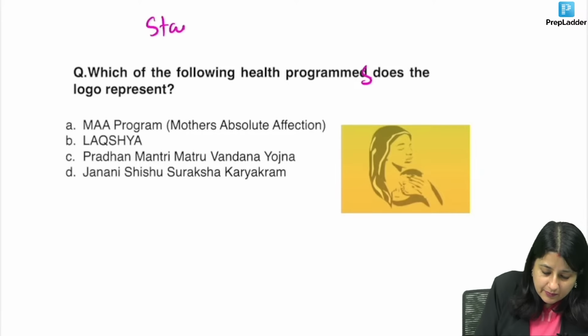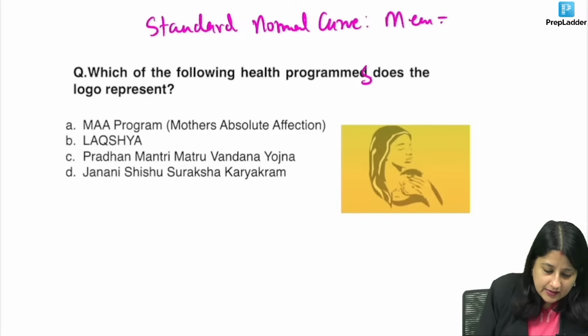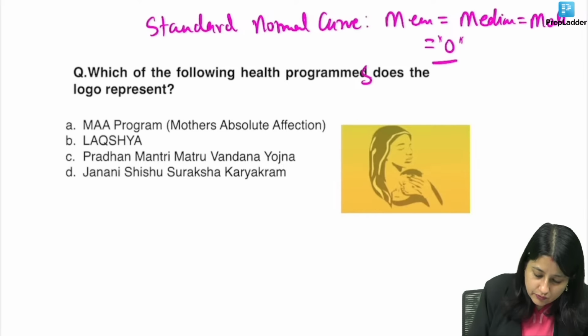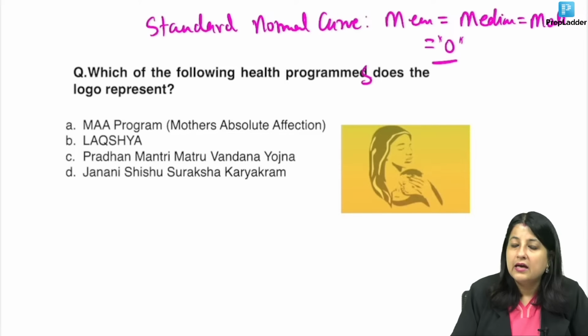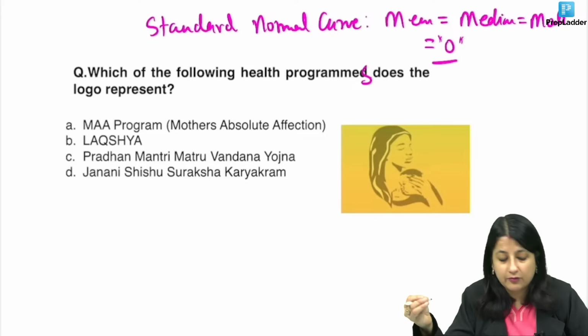So please remember, if I ever say standard normal curve, for standard normal curve, guys, mean is equal to median is equal to mode. All are equal, but that equal is equal to 0. In normal distribution, mean, median, mode all are equal. But if you ask standard normal curve, mean is equal to median is equal to mode is equal to 0.